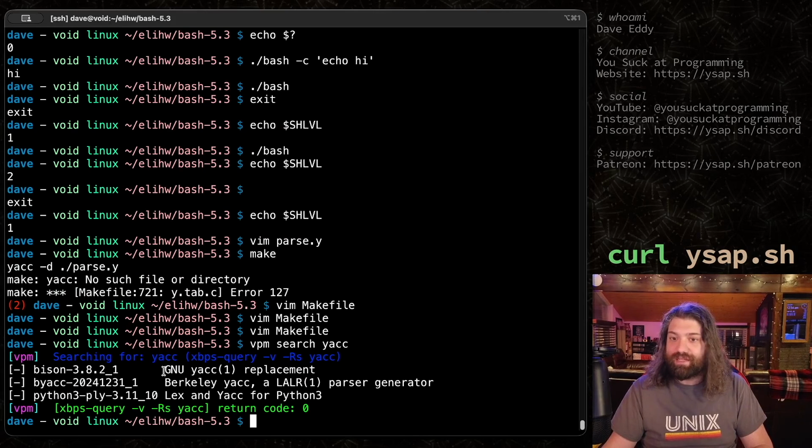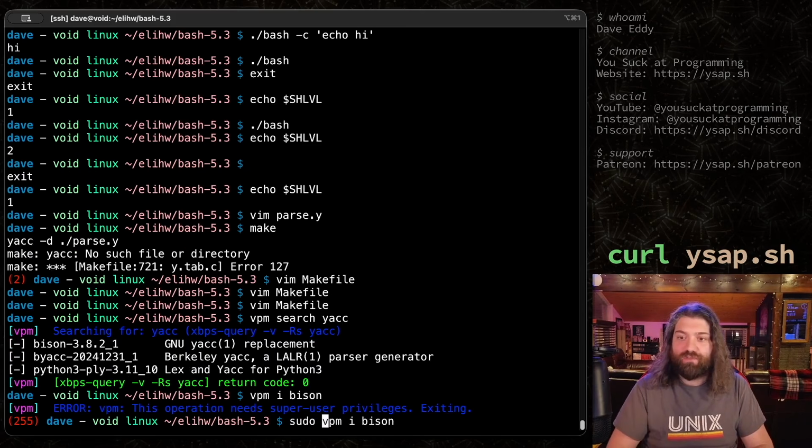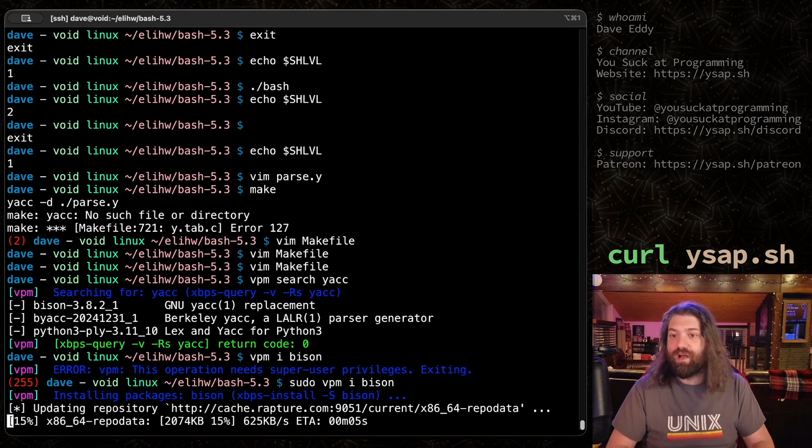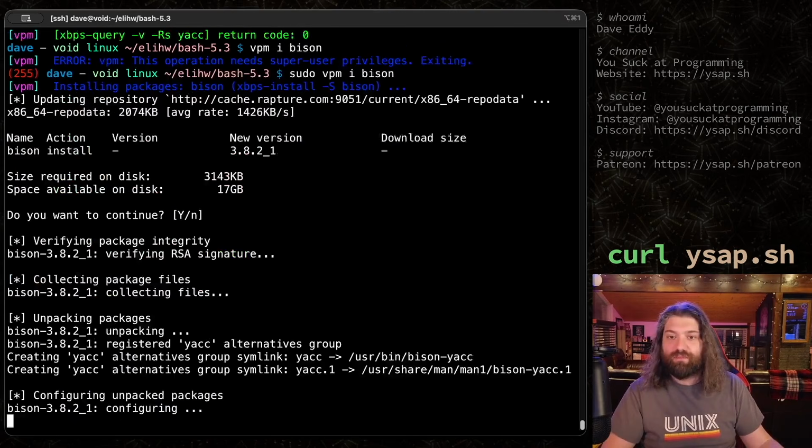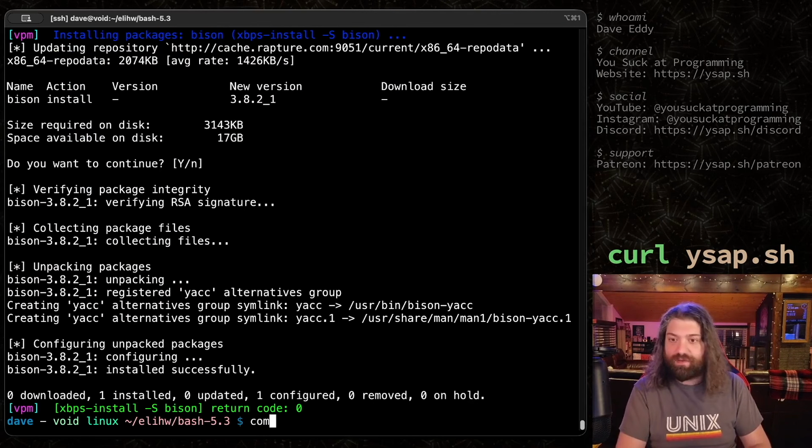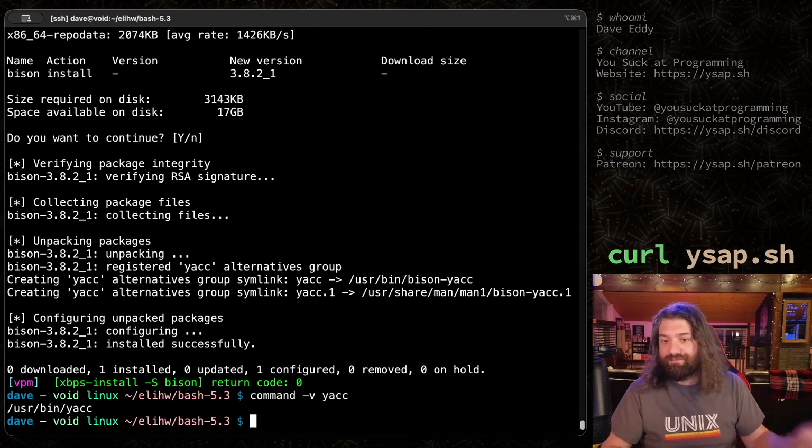We're probably going to install Bison because take a look at this. It's the GNU yak replacement. We're using bash, it's a GNU project, so why not install this one? So if we install Bison, we should get the yak command with it. So vpm i bison, it's going to yell at me, sudo vpm i bison. There we go. Now we're going to run through and install this software, so it'll be available on our machine. Awesome. Now if we do command -v yak, look, there you go.